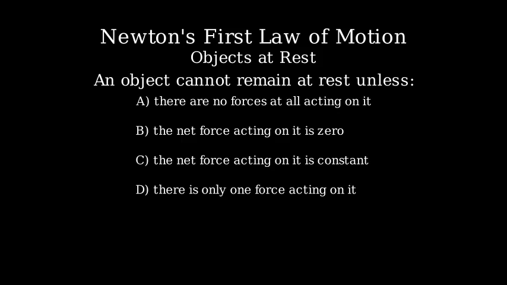There are no forces at all acting on it. B. The net force acting on it is zero. C. The net force acting on it is constant. D. There is only one force acting on it. Let's understand this with some examples.